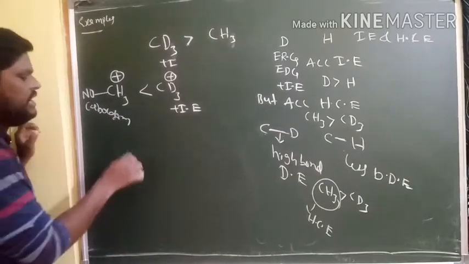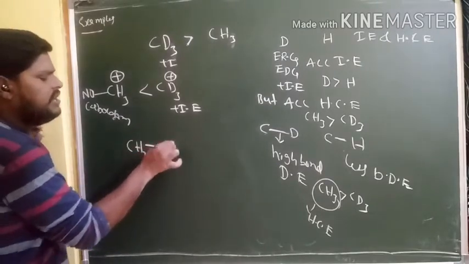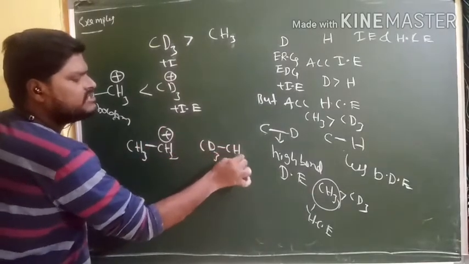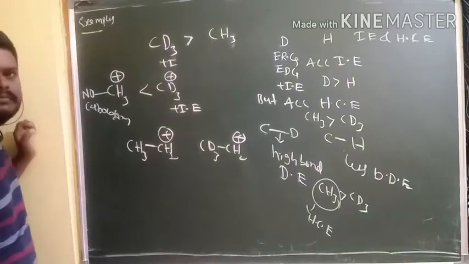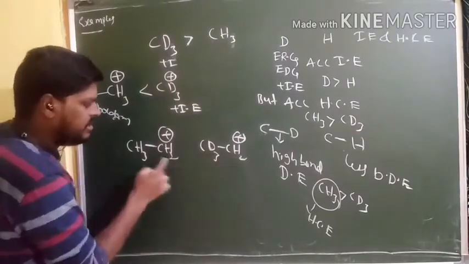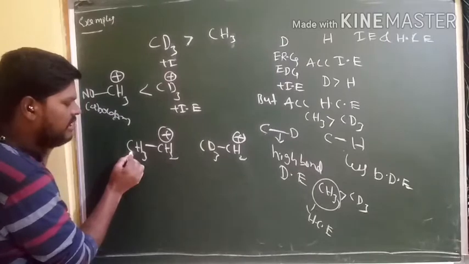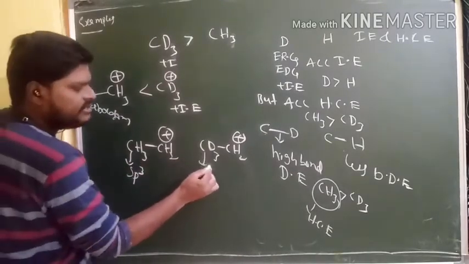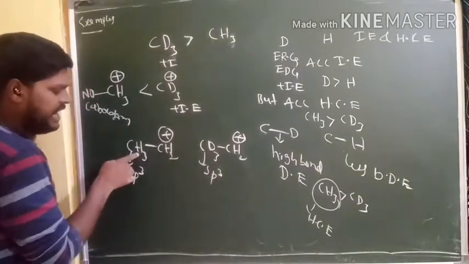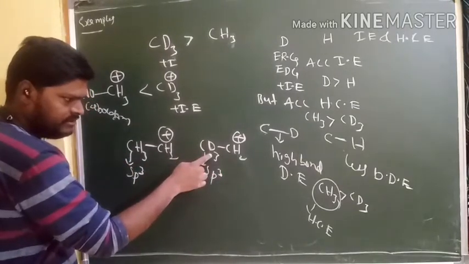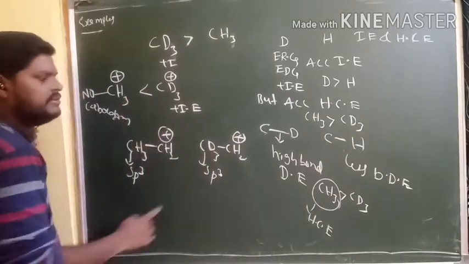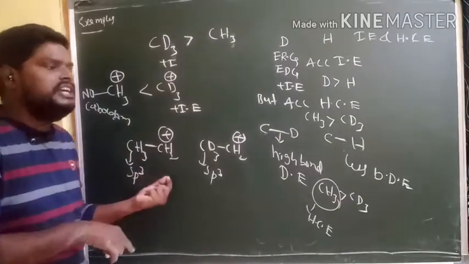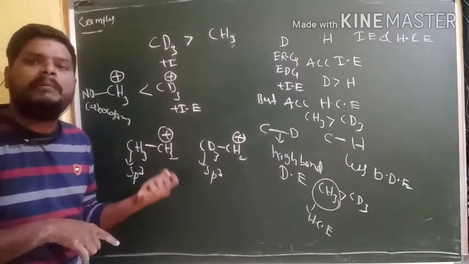For example, CH3CH2+ and CD3CH2+ here. Here carbocation and carbocation. This carbocation is connected with another carbon. Yes, it is sp3 carbon because saturated carbon. Yes, it is also sp3 carbon. But here hydrogens and here deuterium is there. Here two effects are there. One is positive inductive effect and the other one is hyperconjugation effect. In this case, you need to depend on only the hyperconjugation concept.